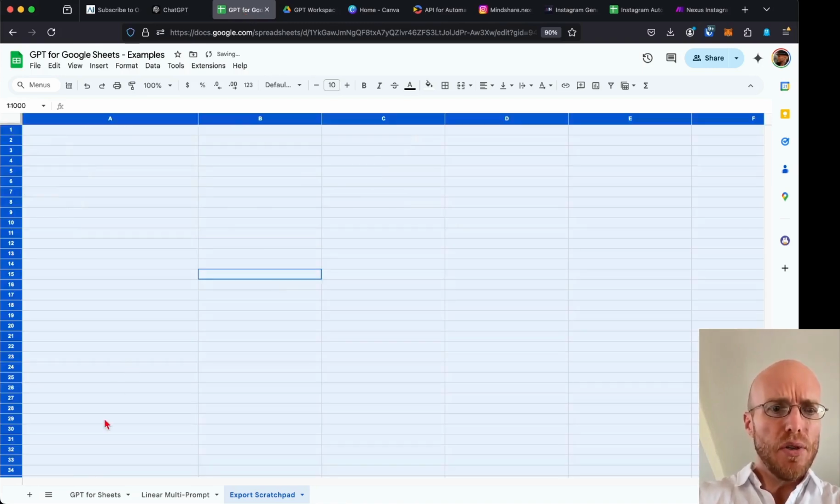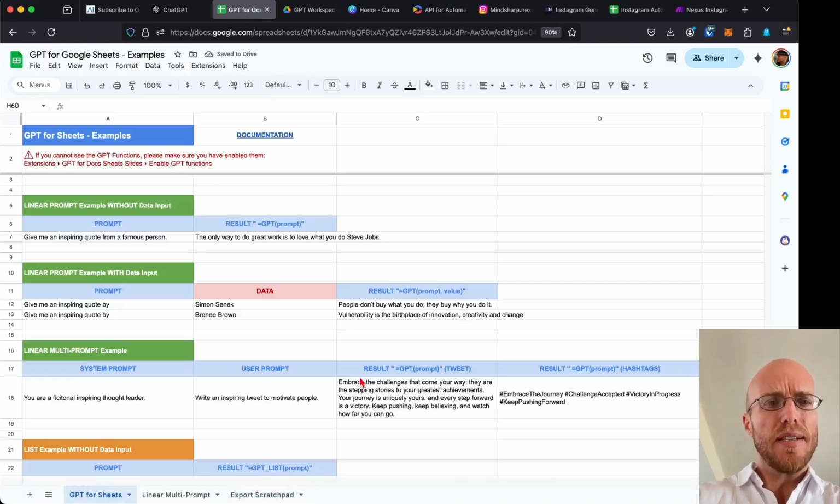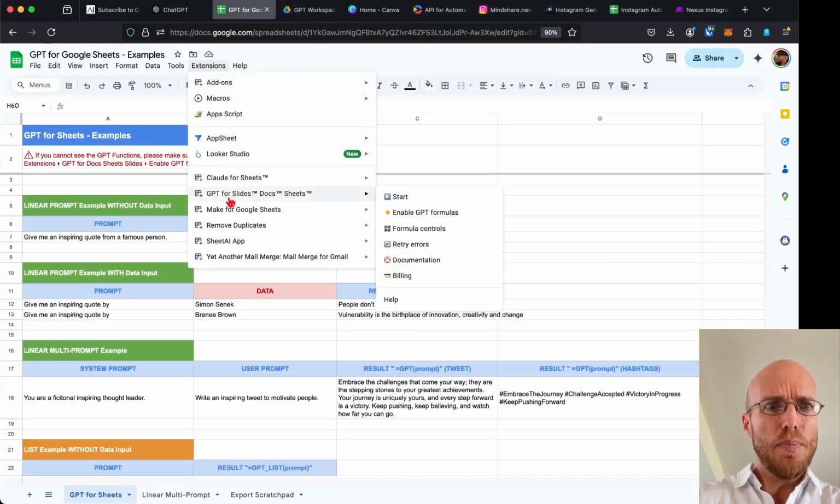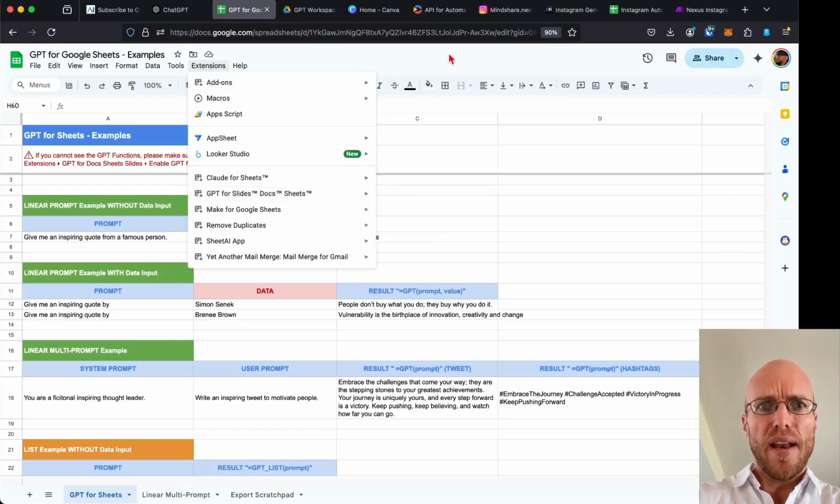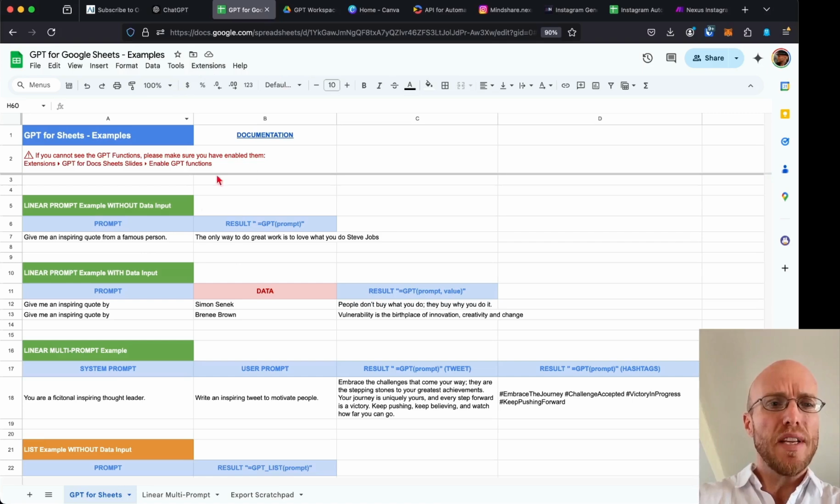So what I'm going to show you is a template that I made, and I will, in the links, include the two things that you're going to need for this. You're going to need an extension, actually called, under extensions, GPT for Slides, Docs, and Sheets. You're also going to need this spreadsheet as the example to work out of.